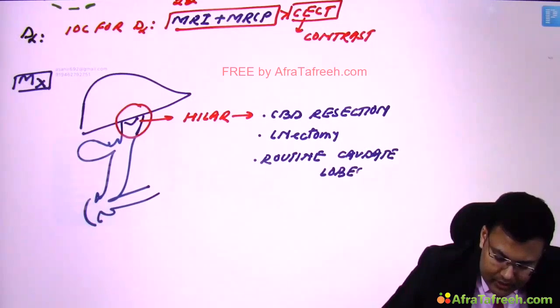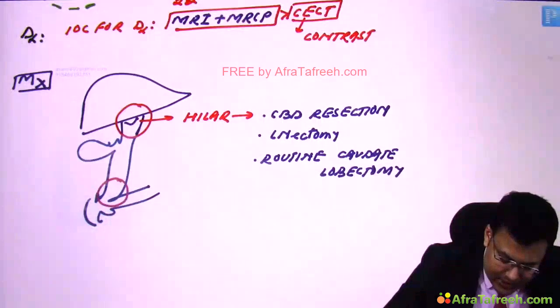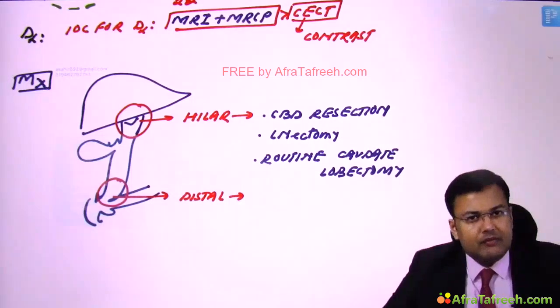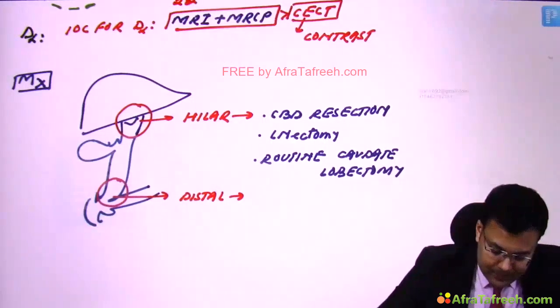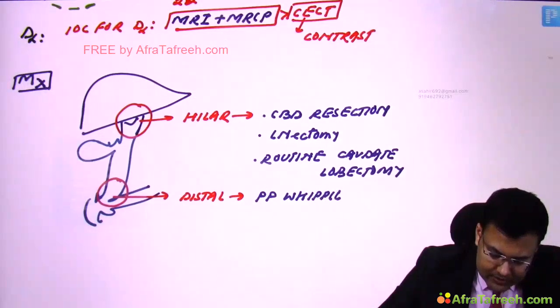Routine caudate lobectomy. Clear? And if the patient is having distal cholangio, in that case we go for pylorus preserving Whipple's procedure, also known as pylorus preserving pancreaticoduodenectomy. So we go for pylorus preserving Whipple's procedure.